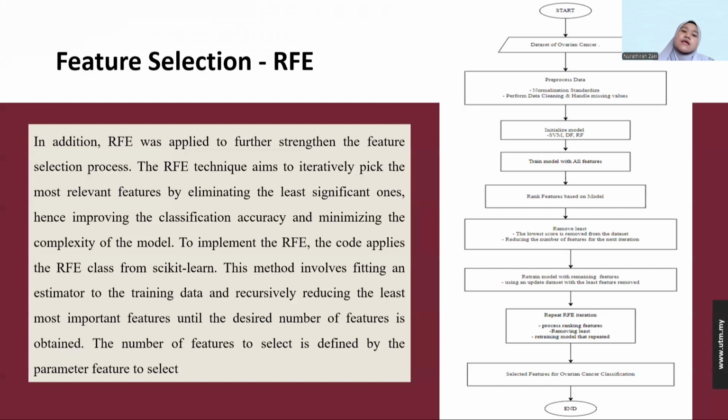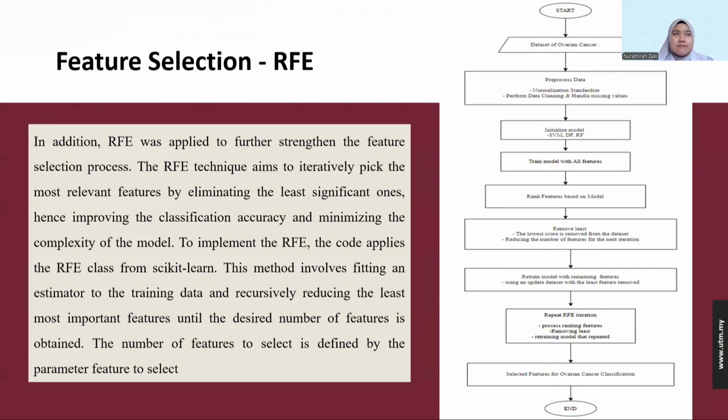Then there is RFE, which is proposed in addition, applied as a further feature selection process. The RFE technique aims to pick the most relevant features by eliminating the least significant ones, improving the classification accuracy and minimizing the complexity of the model.